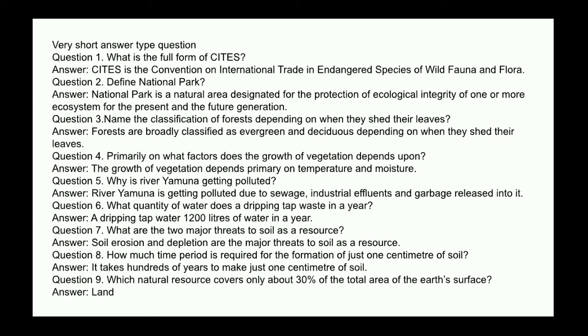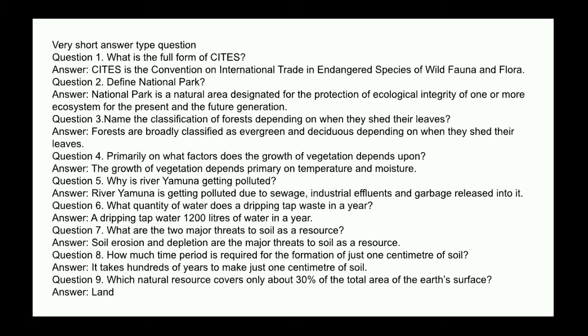Very short answer type questions. Question number 1, what is the full form of CITES? Answer: CITES is the Convention on International Trade in Endangered Species of Wild Fauna and Flora. Next question, define national park. Answer: national park is a natural area designed for the protection of ecological integrity of one or more ecosystem for the present and the future generation.